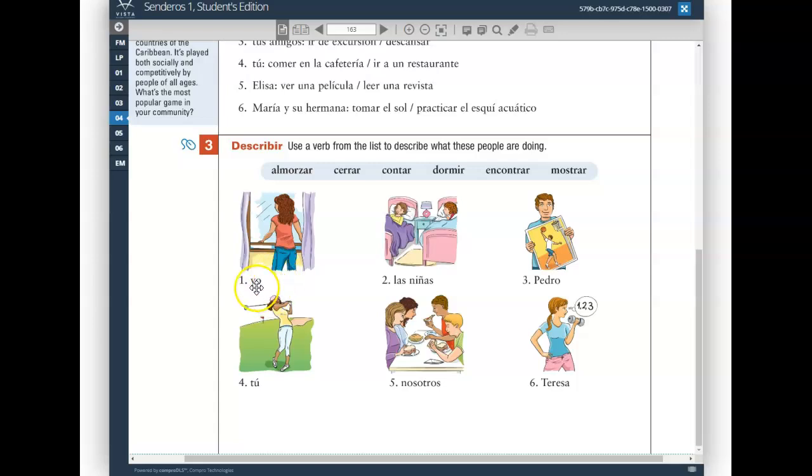Número 1, yo cierro la ventana. You can add that last part if you want to, but just the verb's fine. Las niñas duermen. Pedro muestra una foto. Tú